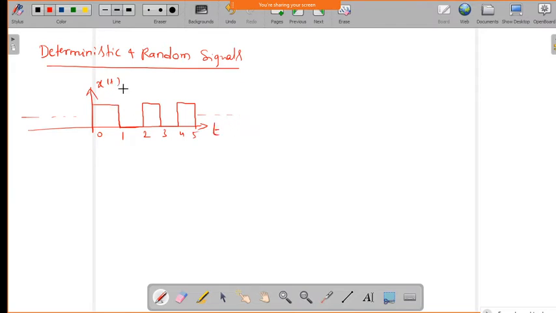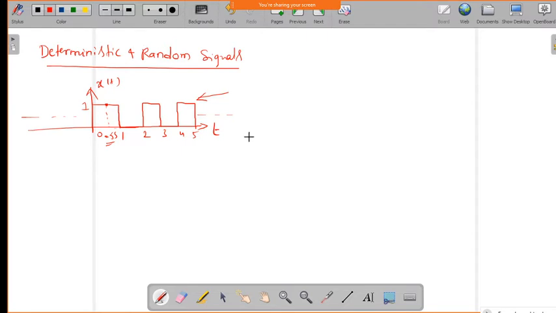Now if this is the signal x of t, can I have the value at some 0.5 second? Can I get the value at exactly 0.5 second if the amplitude is specified? Yes, sir, we can get it. So that means deterministic signals are those for which we can find the value of the signal at any given instant. Whatever signal is generated, we can determine the signal value at a particular instant. Those types of signals we call deterministic signals.